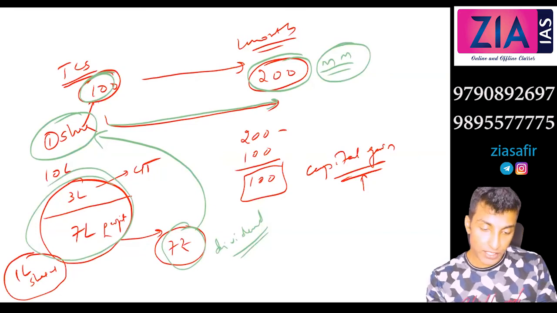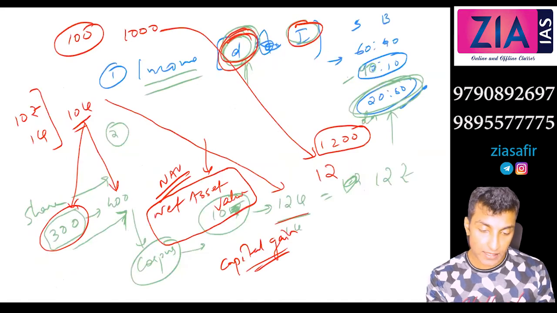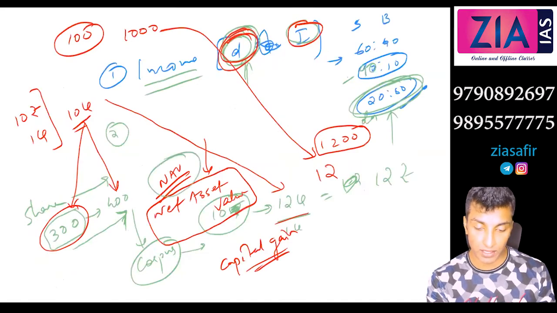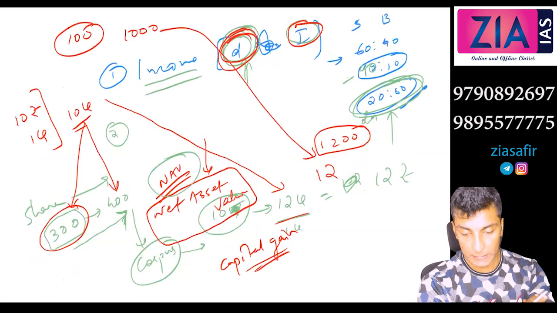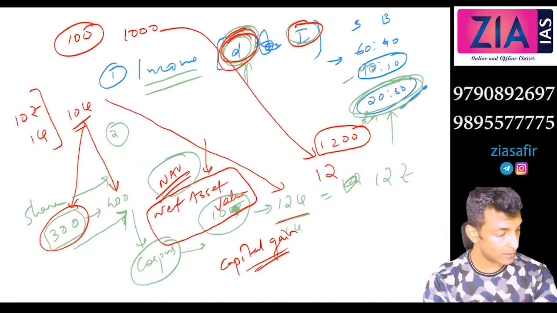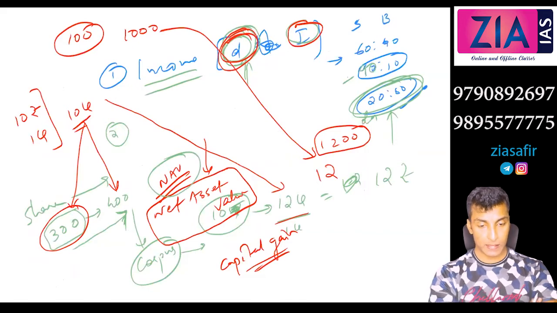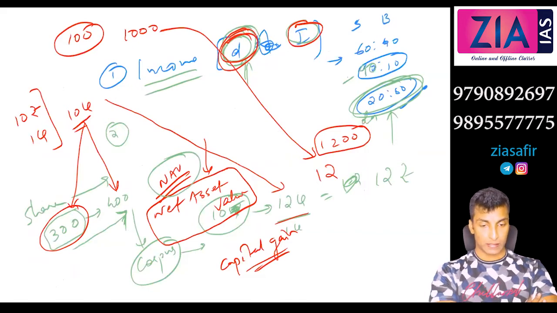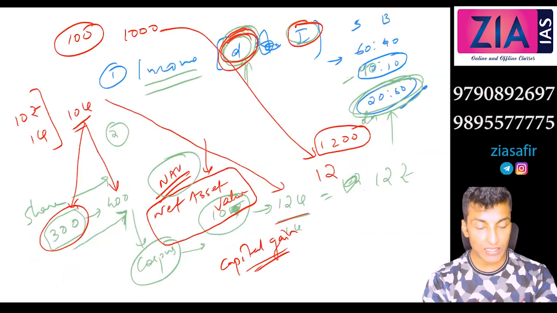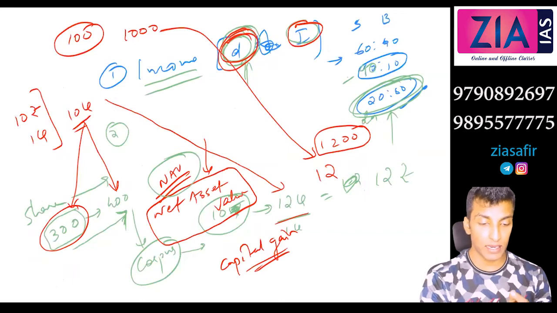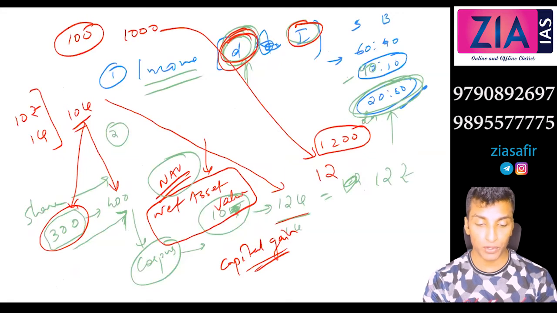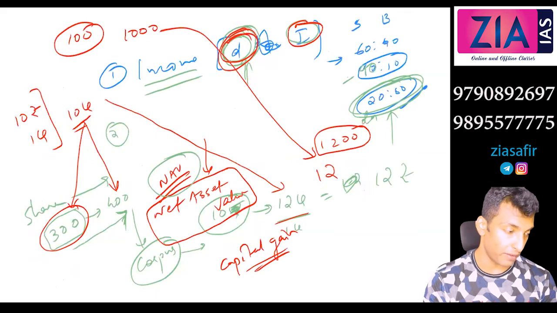So here, when the share price changes, the NAV value changes. Yeah, tell me. So NAV, the 200, 100 is the capital gain. The NAV is also the capital, the 100 rupees only. No. NAV is actually changing. NAV is actually the net asset value, the unit value. Okay, got it. The units you call as NAV.